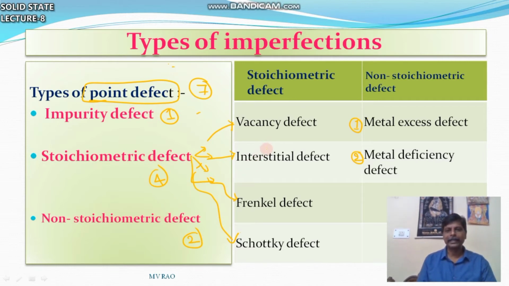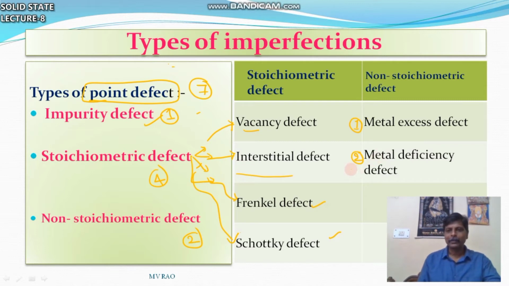Stoichiometric defects are again 4, non-stoichiometric 2. So in today's class we are going to discuss these 7 defects in a detailed manner, with examples: impurity defect, vacancy defect, interstitial defect, Frenkel defect, Schottky defect, metal excess defect, metal deficiency defect.